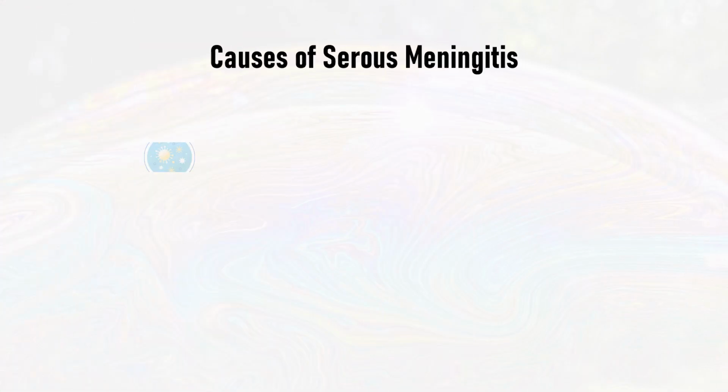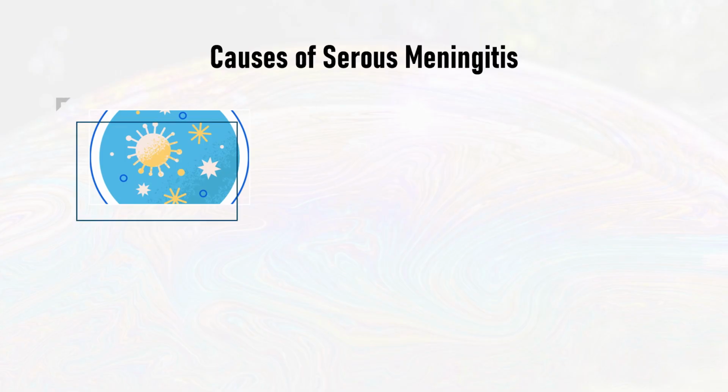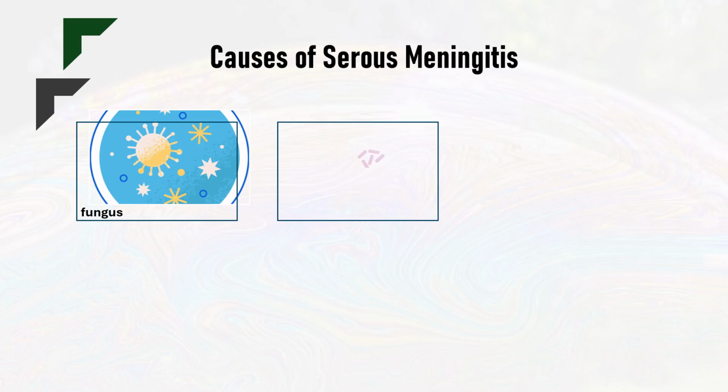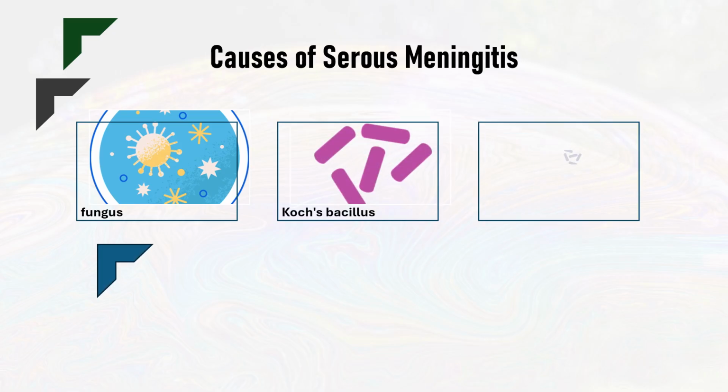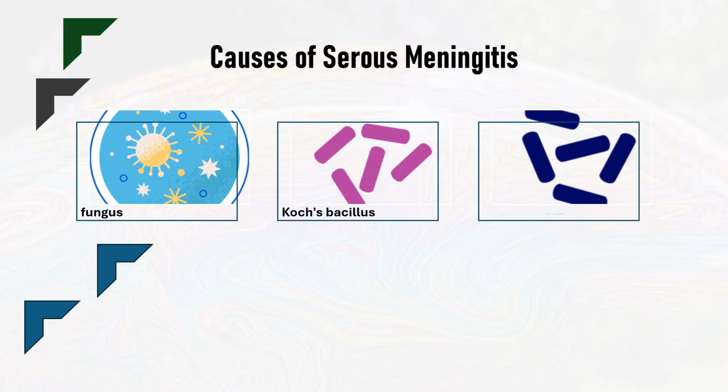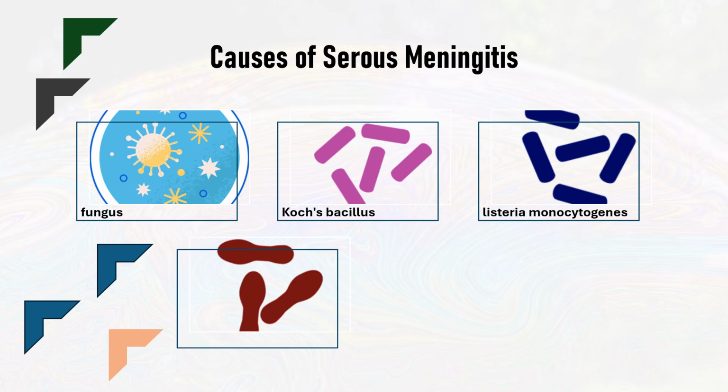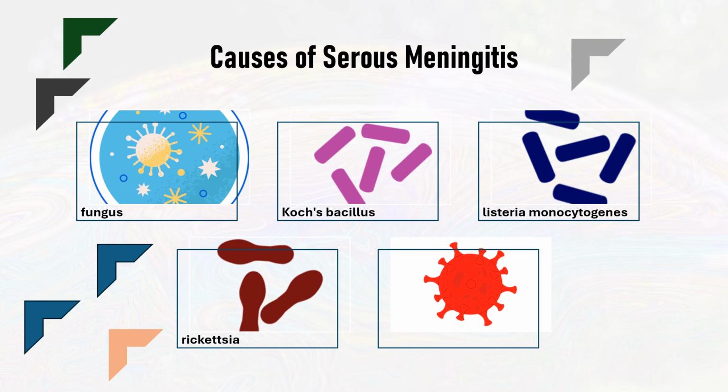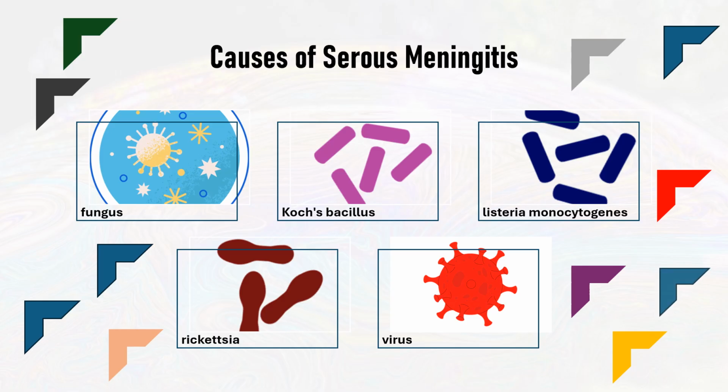Causes of serous meningitis. In most cases, this form of the disease is caused by fungi, Koch's bacillus, the causative agent of tuberculosis, Listeria monocytogenes, the causative agent of listeriosis, or rickettsia. This form of the disease can also be caused by a virus, viral meningitis. There are many viruses that can cause meningitis, but fortunately many of them are benign.